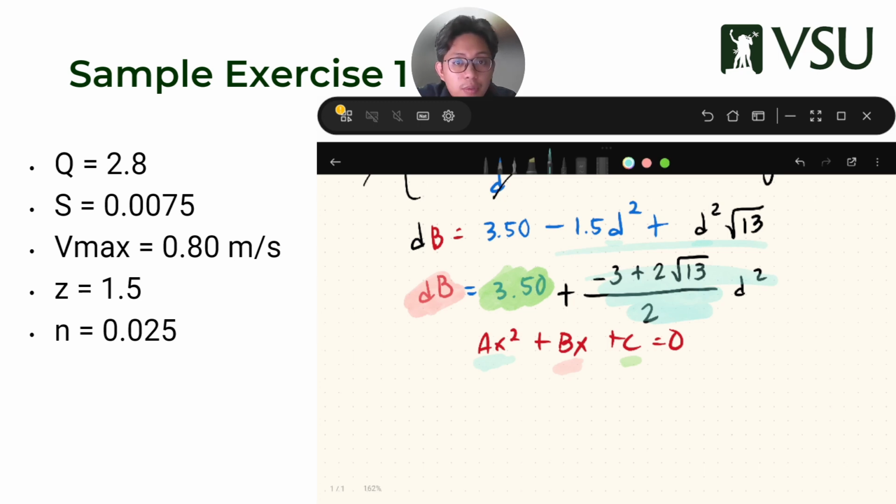One of the things I would suggest is for this square root expression, save it as C or any blank variable you have on your calculators. It's negative 3 plus 2 square root of 13 over 2, and I will save this in my C. Don't confuse it with the C of the equation. I'm saving it in my C in my calculator.